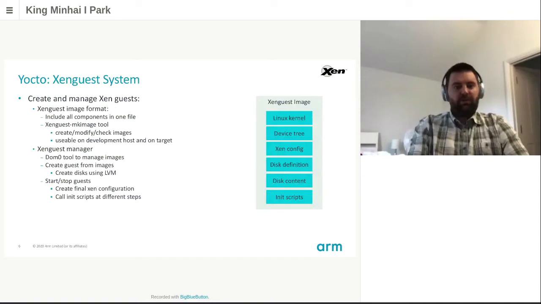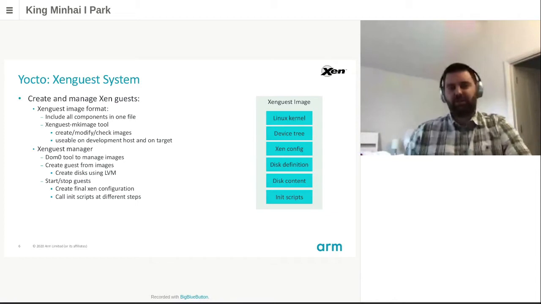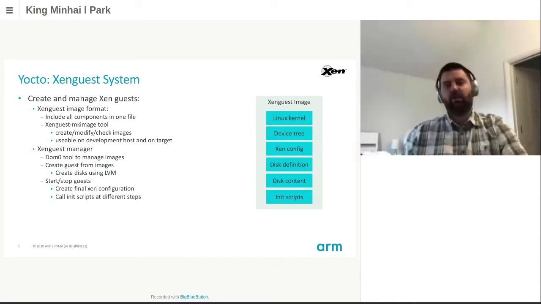MetaARM Autonomy is introducing a system we named Xen Guest. It's a simple script-based system to create and manage Xen guests. It's introducing a file format to include all components of a Xen guest in a single image. This is the kernel, the device tree, but also the Xen configuration and everything to build a disk. It also has some init script. This file is used by something named the manager on Dom0 to create or update Xen guests. The disk can be created by the manager using LVM so that we are completely independent of the hardware.